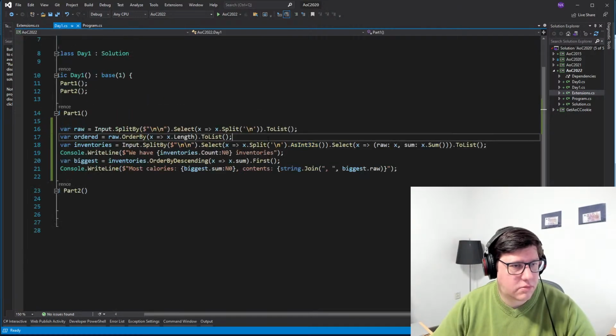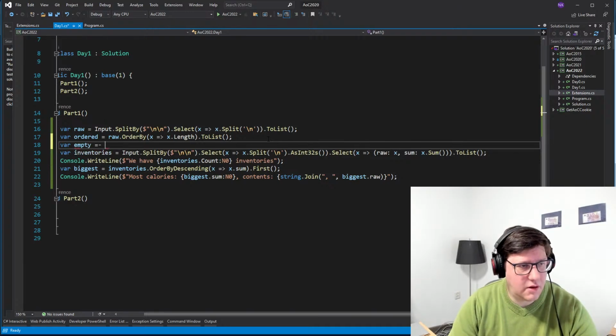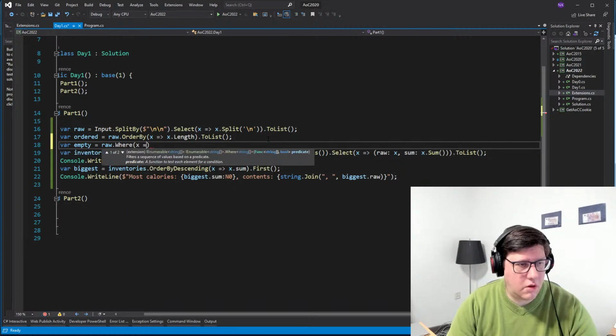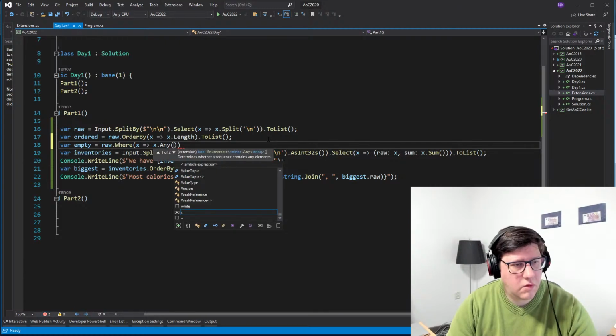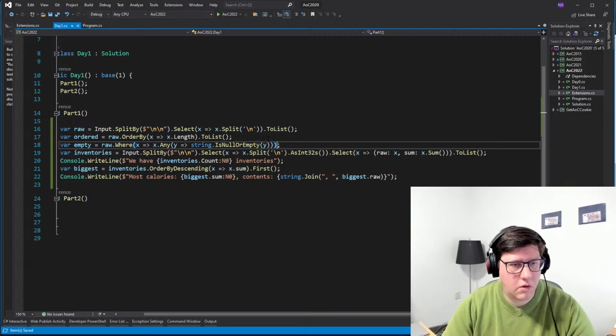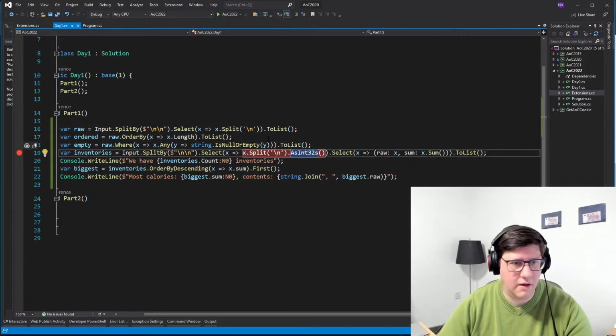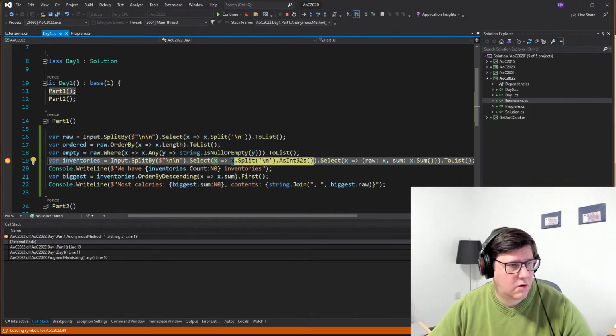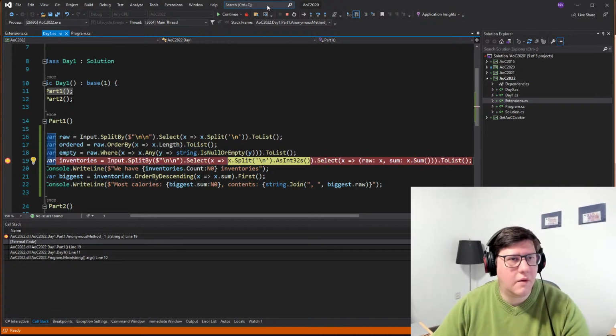Let's see. Var empty is raw. Let's see if it spits something out here. I have my breakpoint in the line.